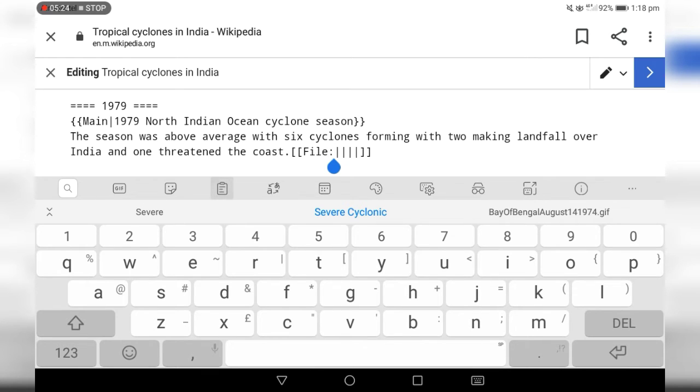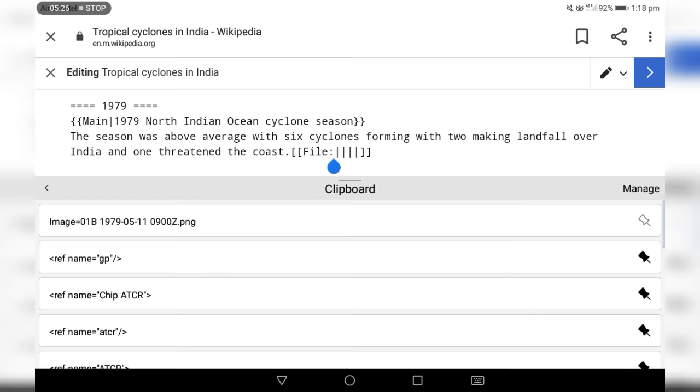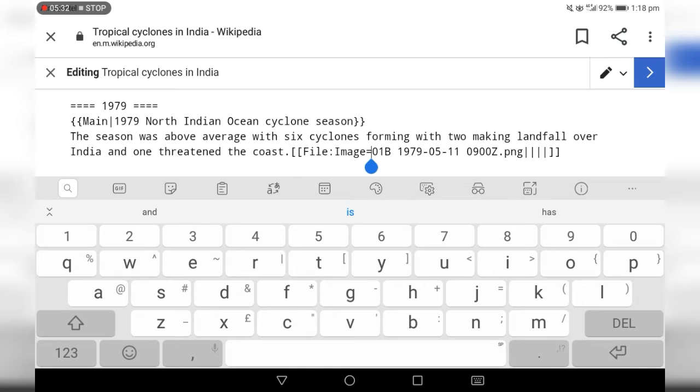Then we should go to the clipboard, and the ID which we have taken, we can insert here. Then we should remove this image. If we have added the image, the coding will be wrong, so you should remove that image. The next one is how many pixels this image should be. Mostly more than 100 is fine, say 150. So I will be typing 150 pixels.